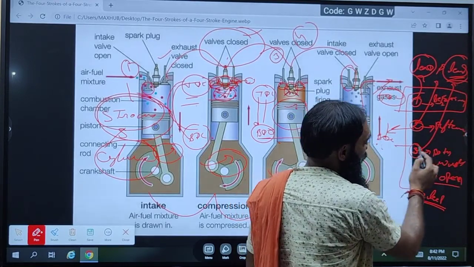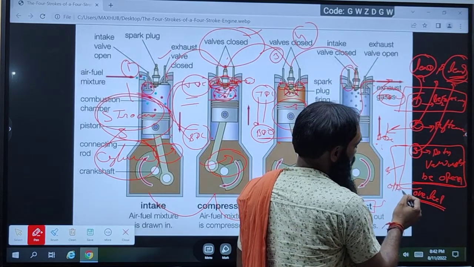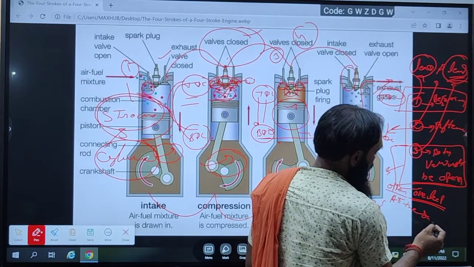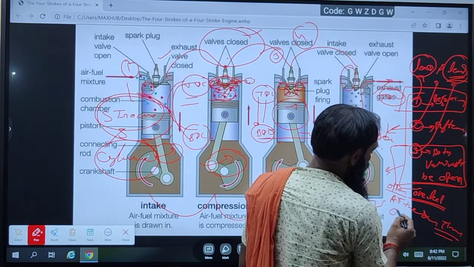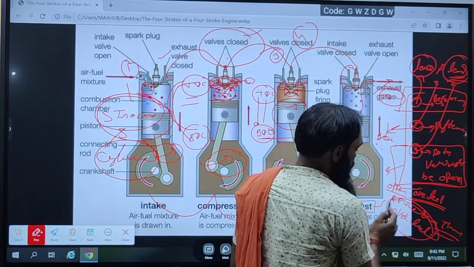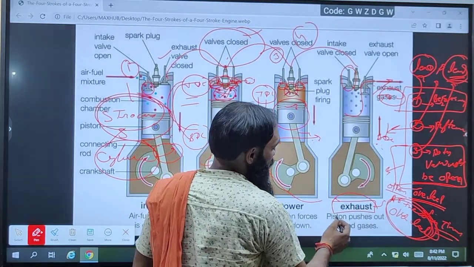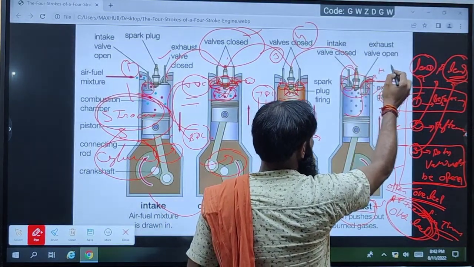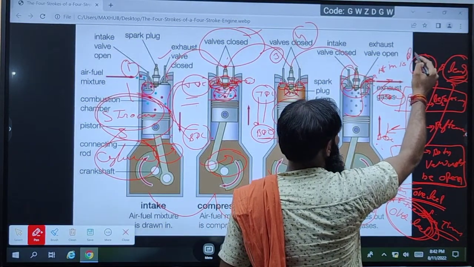And when both valves are open at the same time, it's called overlap. This happens at the exhaust stroke, in its last form.